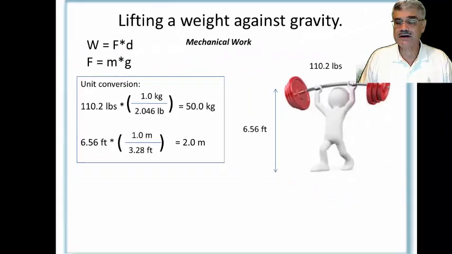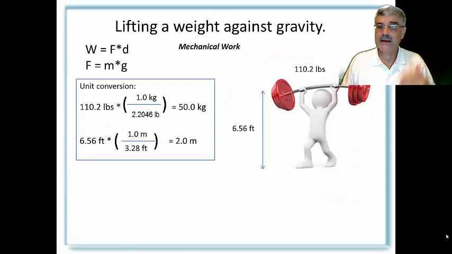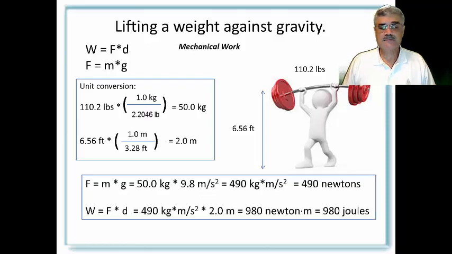Or in other words, my 110.2 pound weight and a height of 6.56 feet is really 50 kilograms raised to a height of 2 meters against the force of gravity. So I have 50 and 2. Actually easier numbers, but now numbers in CGS units that we use in science.